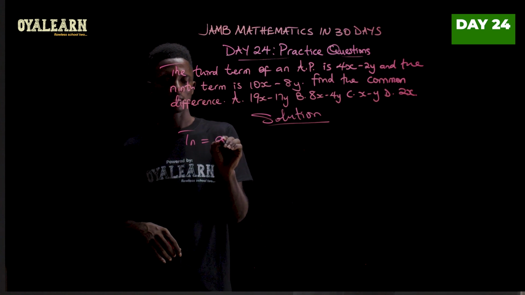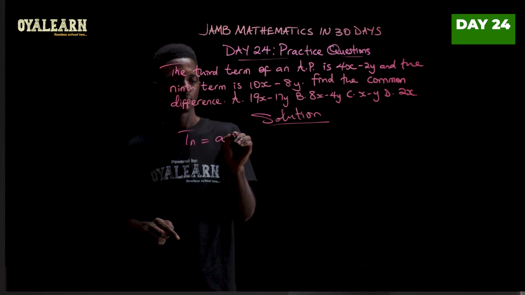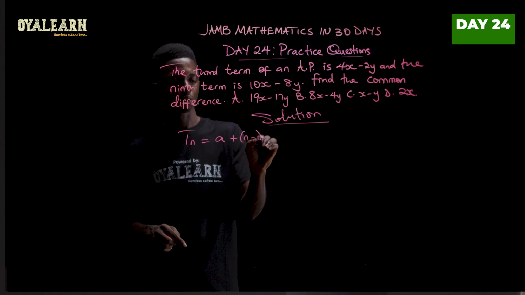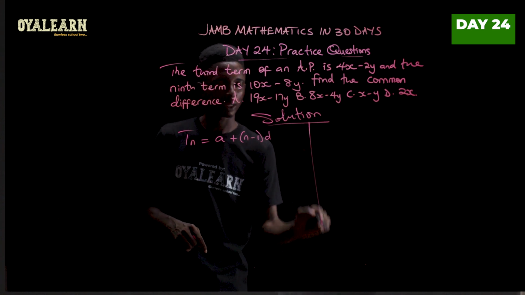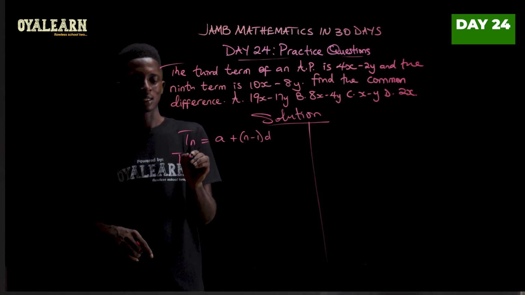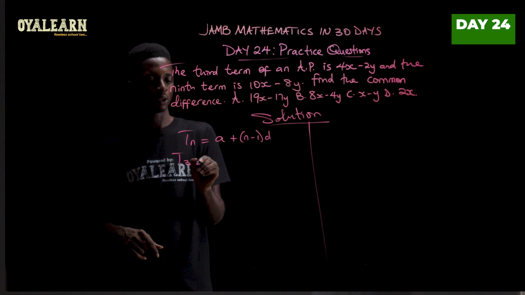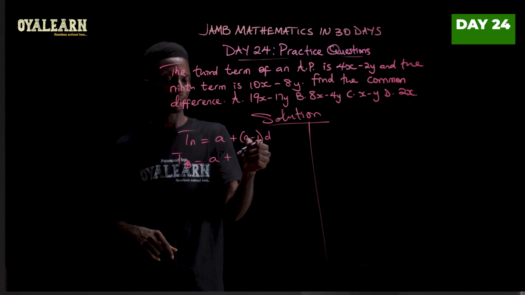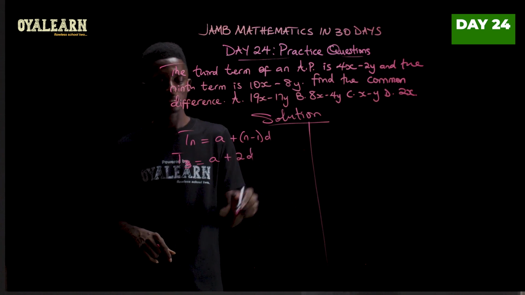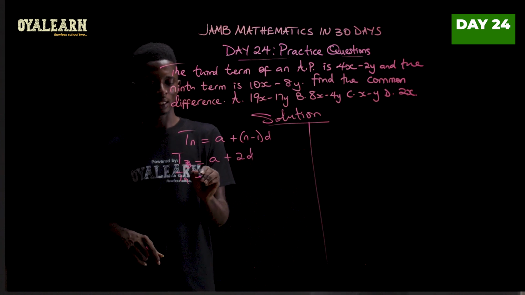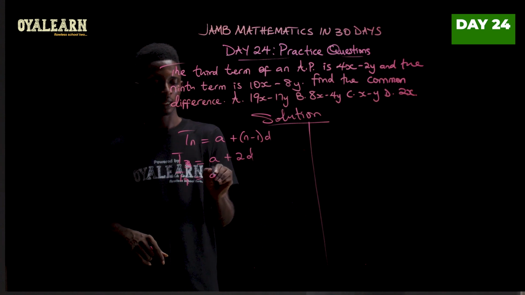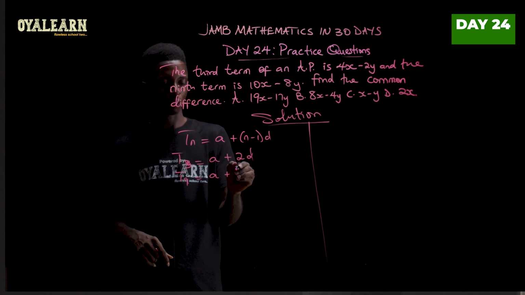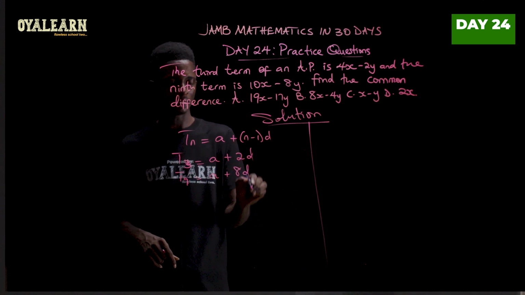Tn is given as A plus (n minus 1)d. Now what this means is that T3, which is the third term, would be A plus 3 minus 1, which gives you 2d. And then T9 will be A plus 9 minus 1, so we have 8d.